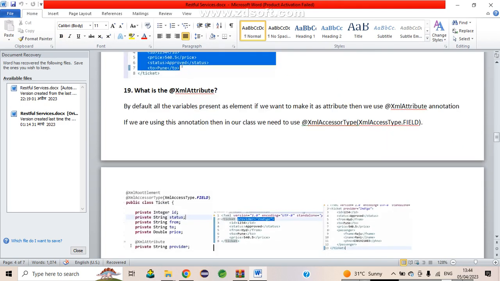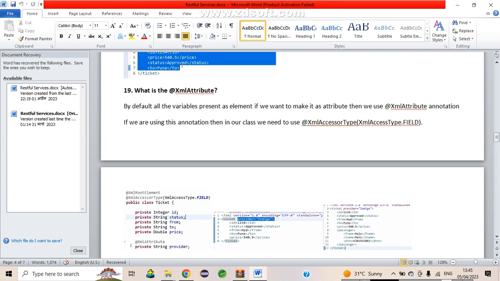So what is the XmlAttribute? By default all the variables are present as elements. If we want to make one an attribute, then we use it. Then the second question will arise: what is an attribute? In the Ticket class, id, status, from, to, and price are simple elements. If we want an attribute, then we use @XmlAttribute in the declaration of the variable.